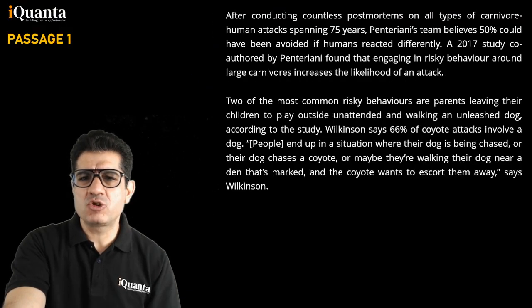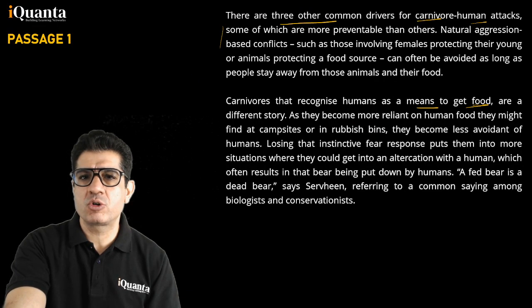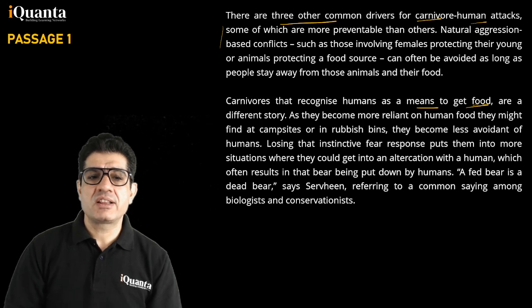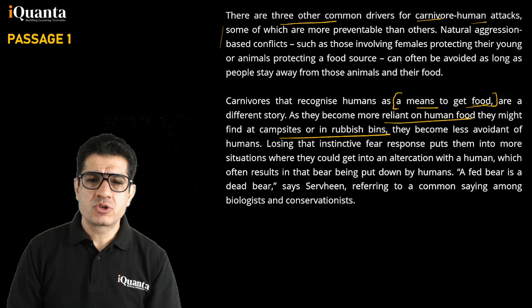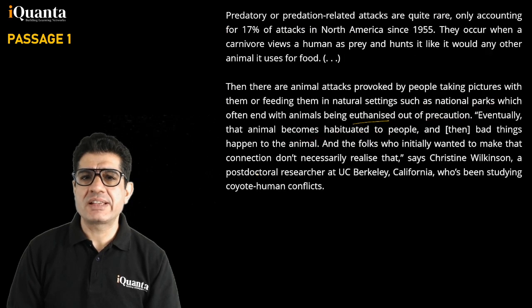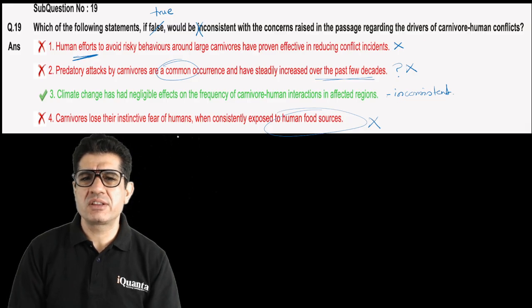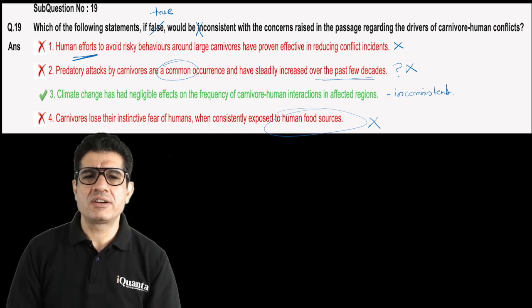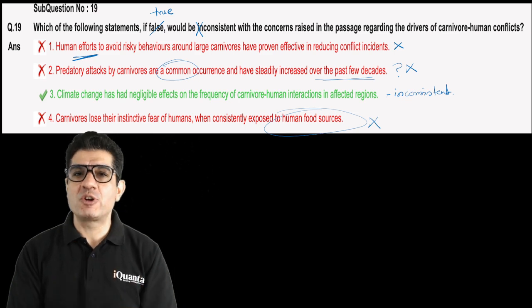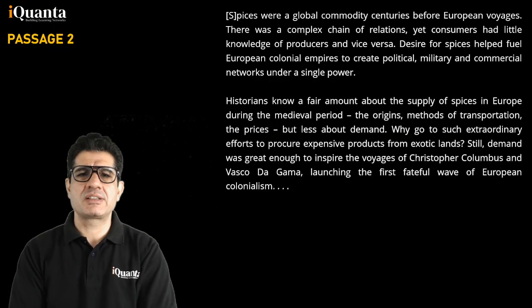We can just quickly check the human food source part once again even more closely. So carnivores that recognize humans as a means to get food. Right? So this is the part that is there in the passage, and if you now go off to carnivores lose their fear when consistently exposed to human food sources, no, it's not exactly the same thing. So this is one question where unfortunately none of these options is exactly or 100% right. And with that, now let me take you over to another passage where we found something that was concerning.